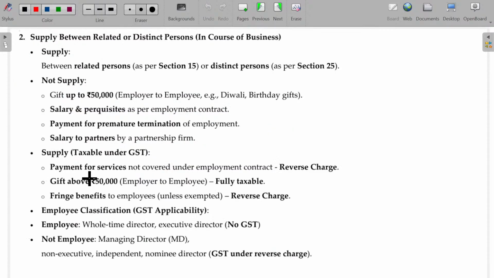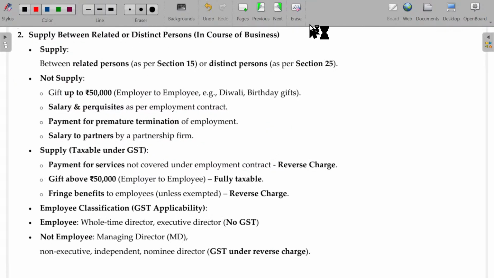Next. Supply between related or distinct persons.